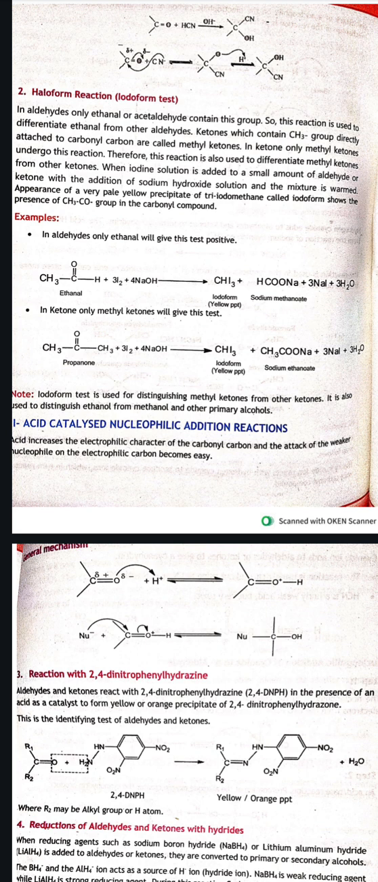When iodine solution is added to a small amount of aldehyde or ketone with the addition of sodium hydroxide solution and the mixture is formed, a very pale yellow precipitate of triiodomethane is formed. Like we have ethanol, when we react it with iodine and 4NaOH, we get iodoform plus sodium ethanoate plus 3NaI plus water. So this is basically the iodoform test. It distinguishes methyl ketone from other ketones, and it is also used for distinguishing ethanol from methanol and other primary alcohols.